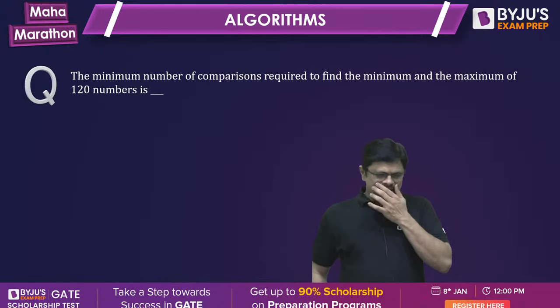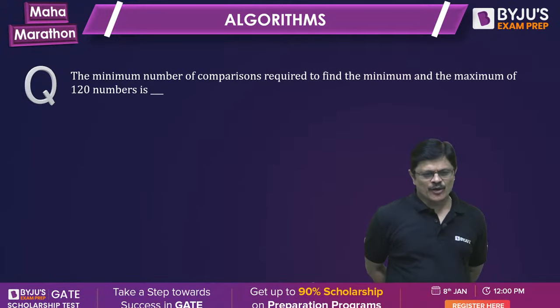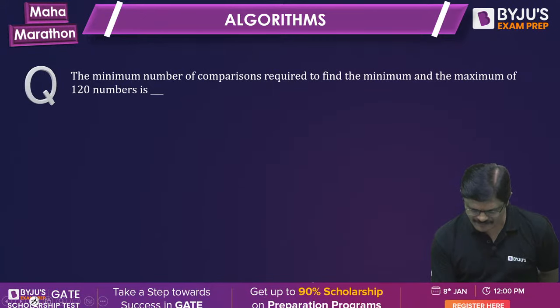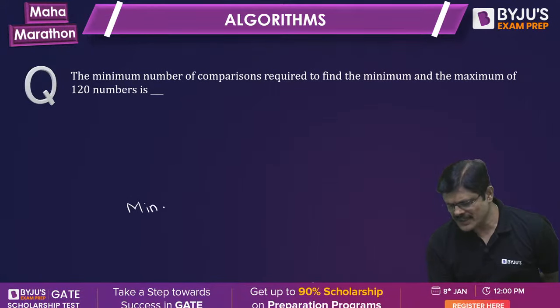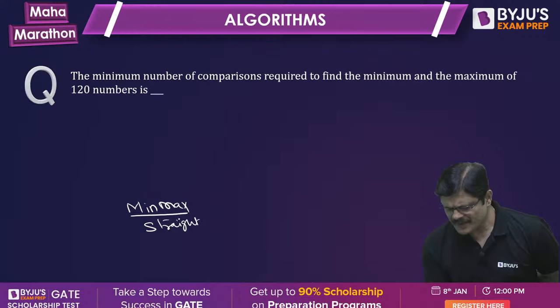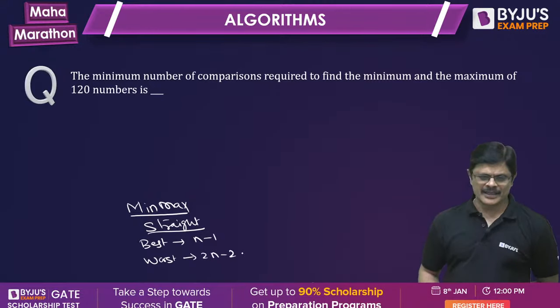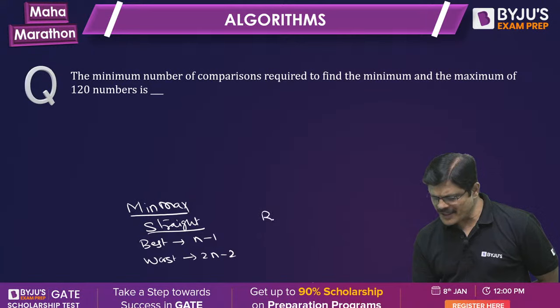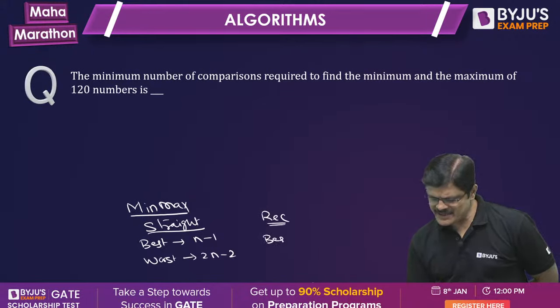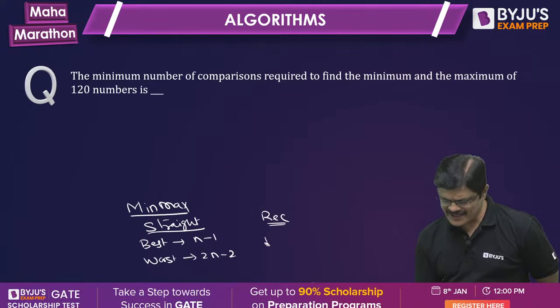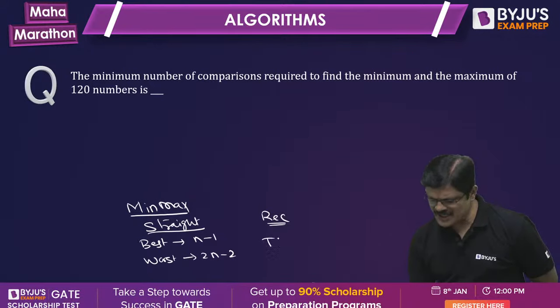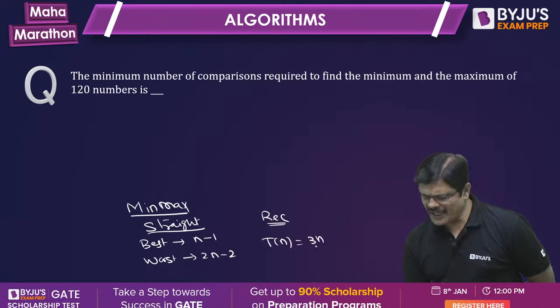This is a regular problem based on the min-max algorithm. All of you know the min-max algorithm. See, the min-max algorithm is one very interesting question, very regularly they ask. There is something called the straight min-max algorithm. With the straight min-max algorithm, the best case will be n minus 1, but the worst case will give you 2n minus 2. Whereas when you use the recursive min-max algorithm, because it's a recurrence relation, it always gives you the time complexity equal to 3n by 2 minus 2.